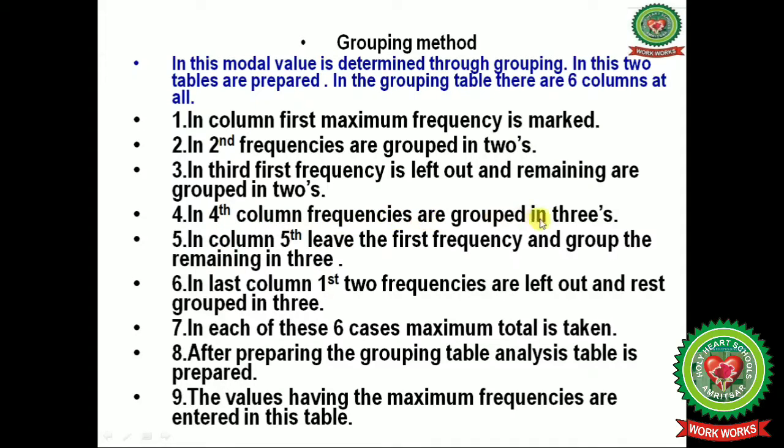In the fourth column, frequencies are grouped in threes, and in the fifth column we leave the first frequency and group the remaining in threes. In the last column, the sixth, the first 2 frequencies are left out and the rest grouped in threes. In each of these 6 cases, the maximum total is taken, and after preparing the grouping table, we prepare the analysis table, and the values having the maximum frequency are entered in the table.